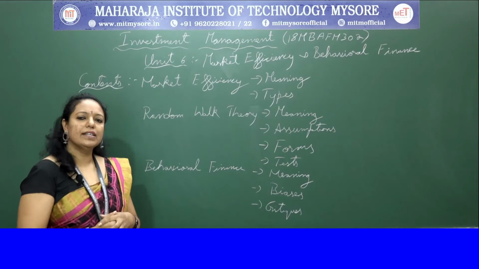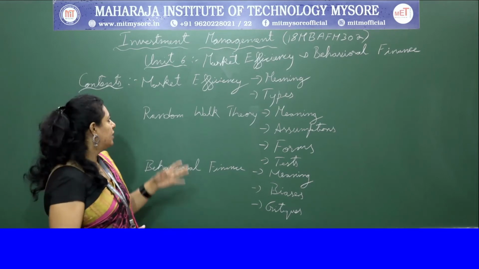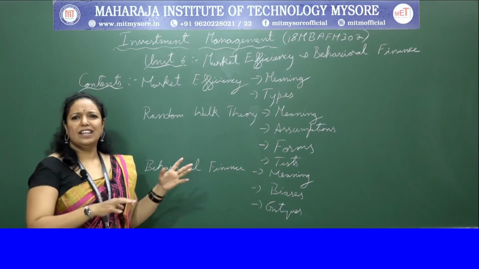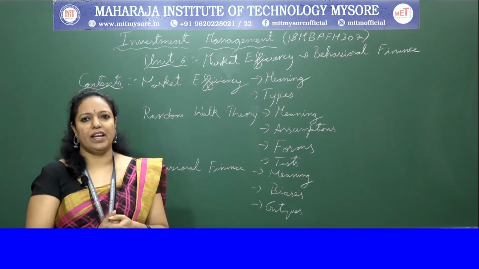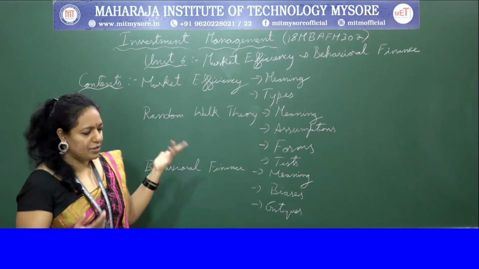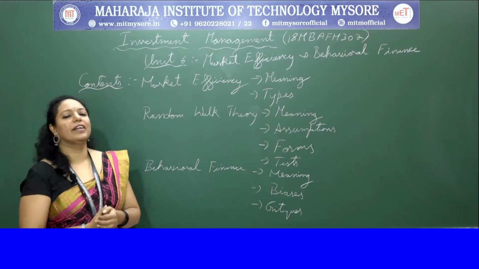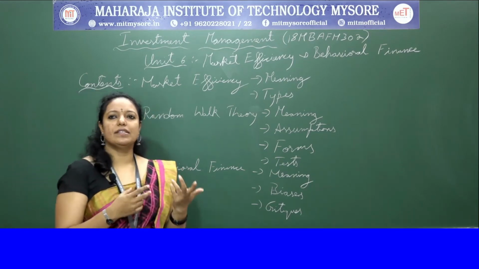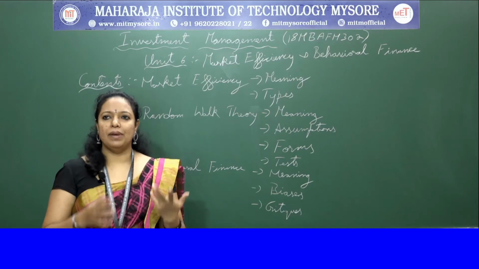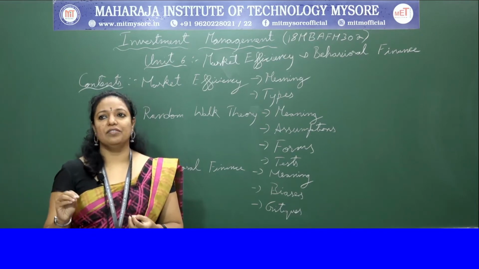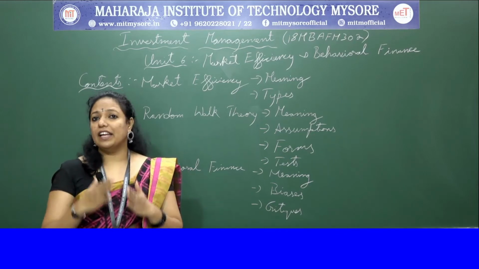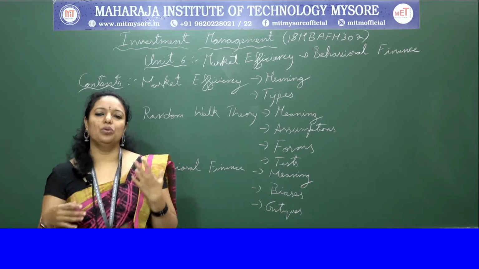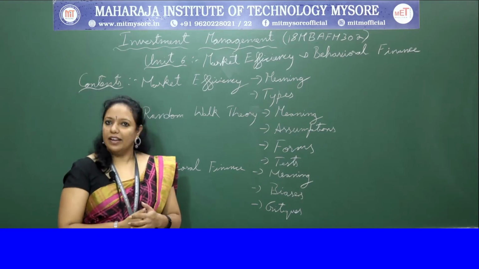Okay, so in today's class, let's begin with market efficiency first. Let's understand what is market efficiency, what are the different types and traders. Market efficiency refers to any metric that measures the information dispersion in the market. Important is information dispersion, like how the information reaches the investors.